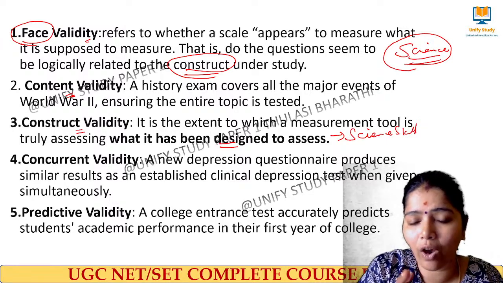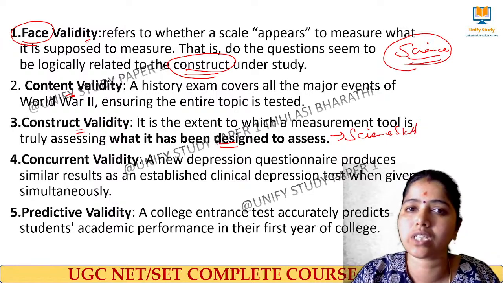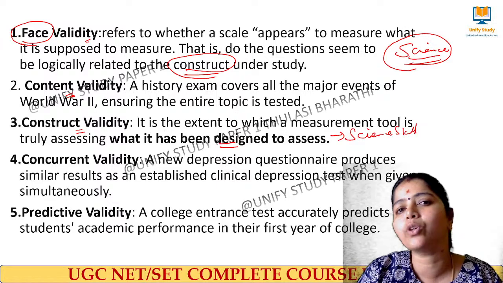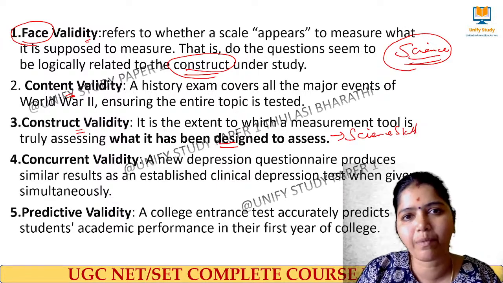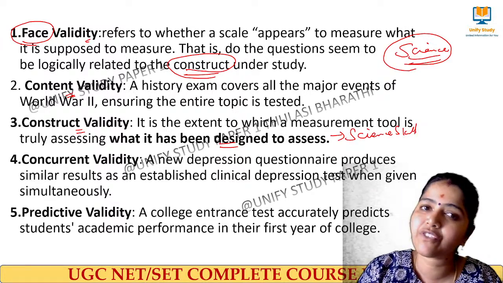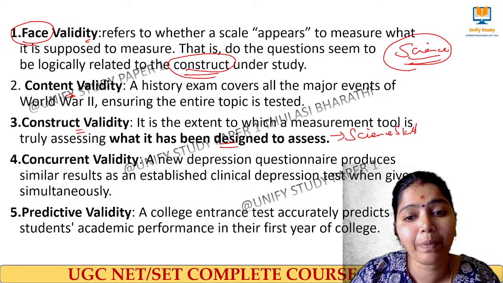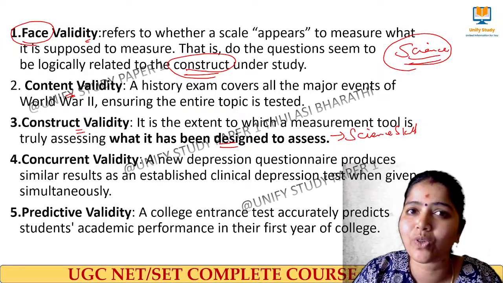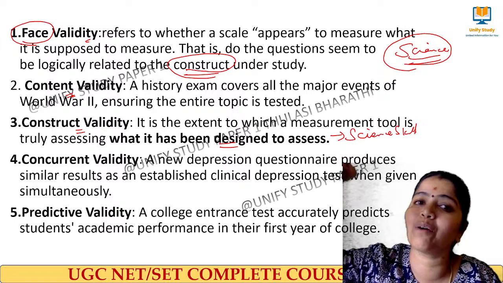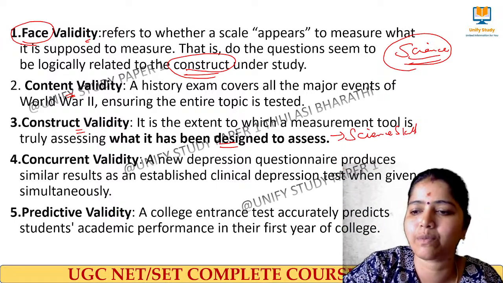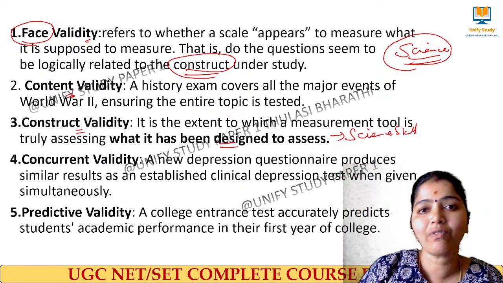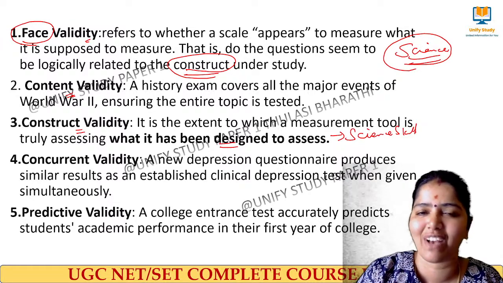The clinical result and this new questionnaire result should be comparable and give the same kind of equivalent result. If it does, then we say it is concurrently valid. Am I clear? A new depression questionnaire produces similar results as compared with the old test, meaning the traditional test. Then we say my questionnaire is concurrently valid.